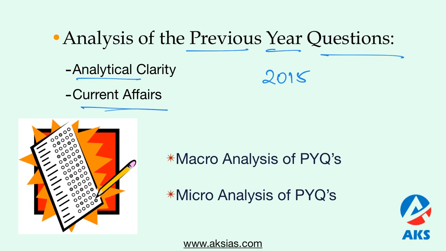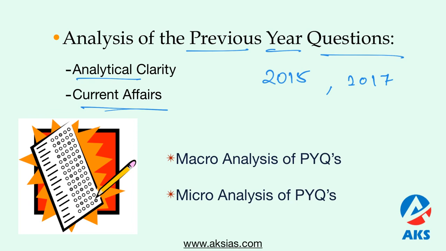In fact, the questions asked in the year 2017's Group 2 examination were similar to Group 1 prelim standard. Therefore, the candidate should reorient and change their preparation strategy according to the needs of Group 2 examination.